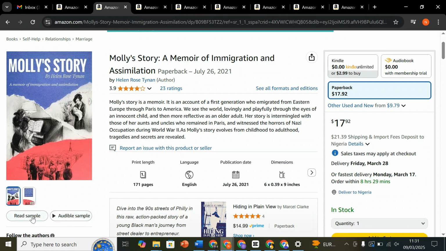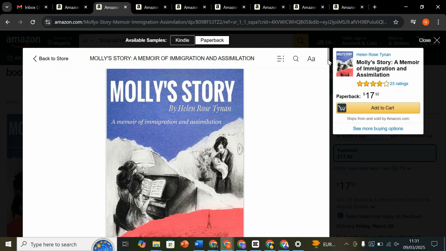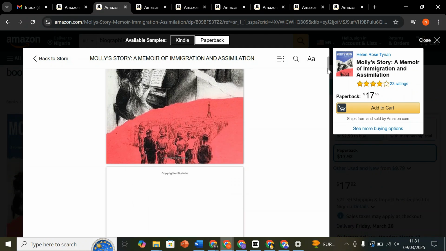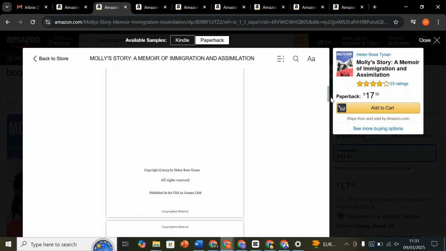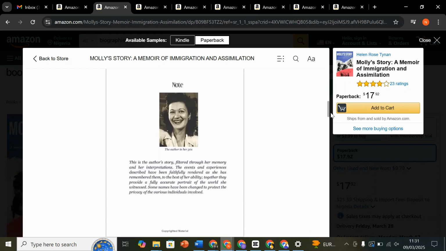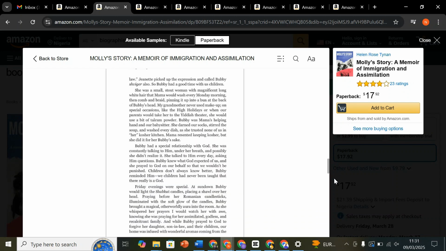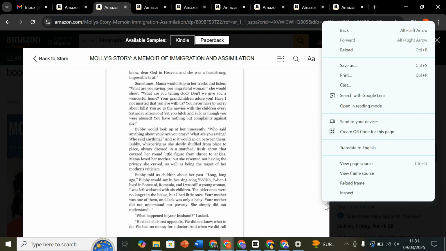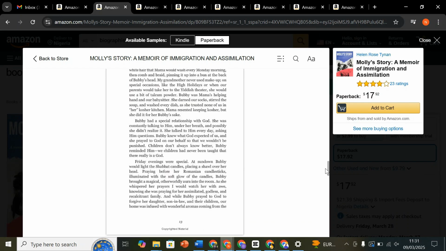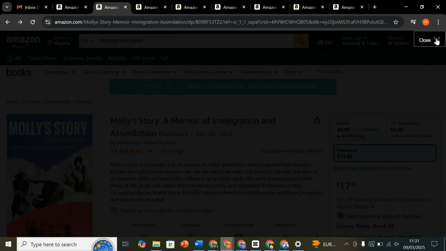So let's quickly look at the sample of this particular book. As you can see, the sample of this book, Molly's Story. So now look at it. The second page, you can see. The third page, you can see the copyright page, very simple. The fourth page, you can see, and like that, like that. And look at the story. Very easy, clean, and neat. So that is how you can start writing a biography book. You can start writing a biography book if you want to focus on the biography niche under the non-fiction book of Amazon KDP.